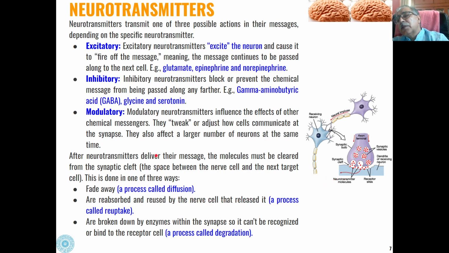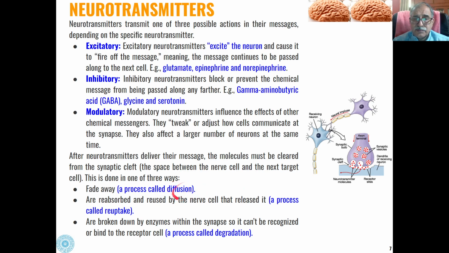Now, once the neurotransmitter has delivered its message, that molecule must be cleared from the synaptic cleft. The synaptic cleft is the space between the nerve cell and the next target cell. This clearing of the synaptic cleft can be achieved in three ways.